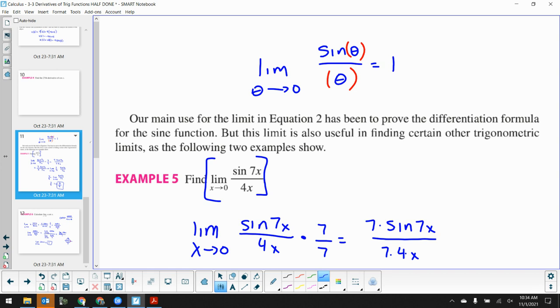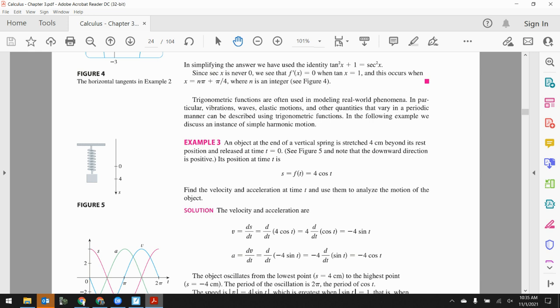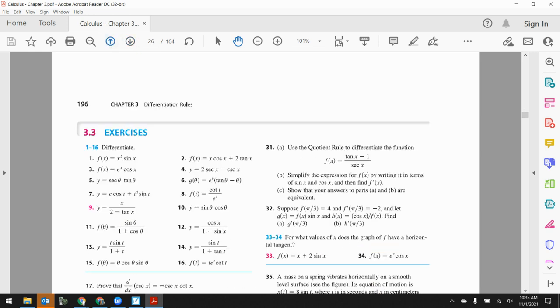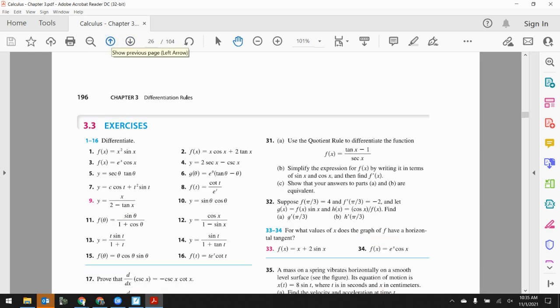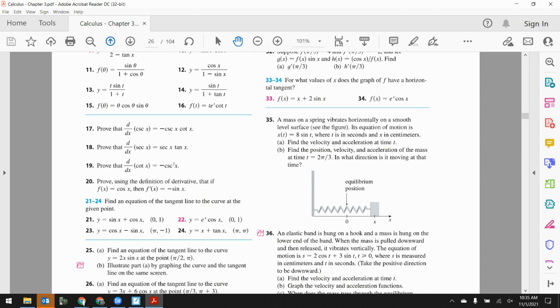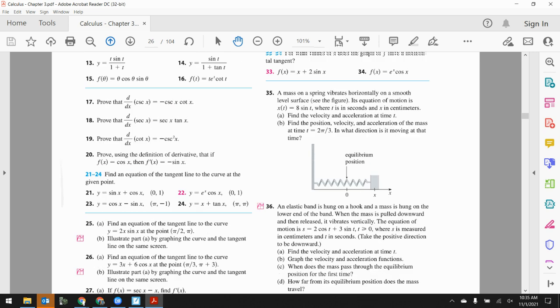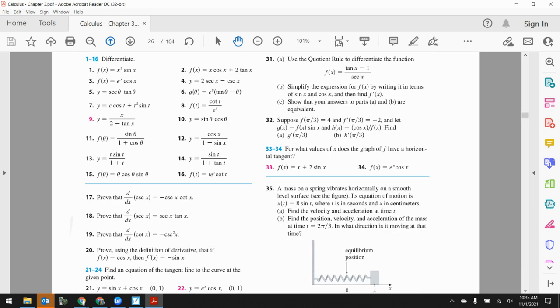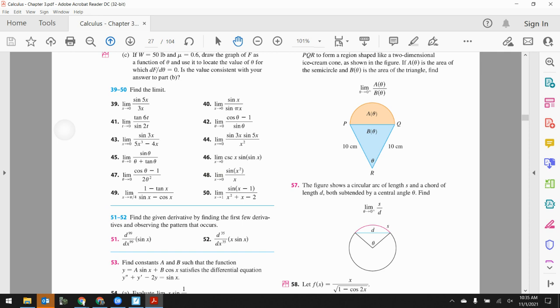Like if I'm going back to these problems here for section 3.3, you might want to be using the 17, 18, 19, use that rule. No, I don't think you use that. Where's the limit problems? Maybe down here. Yeah, 39 to 50. You know you use that when you see the limit as x goes to 0. Okay? So you know you're going to be using it at some point down there.